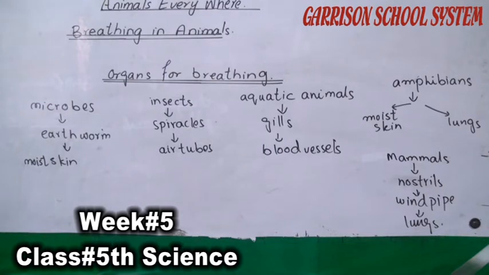The windpipe transports the oxygen towards the lungs. And there are also blood capillaries present inside the lungs, so oxygen is dissolved into the blood through the blood capillaries. So here the process of breathing is completed in different types of living organisms.